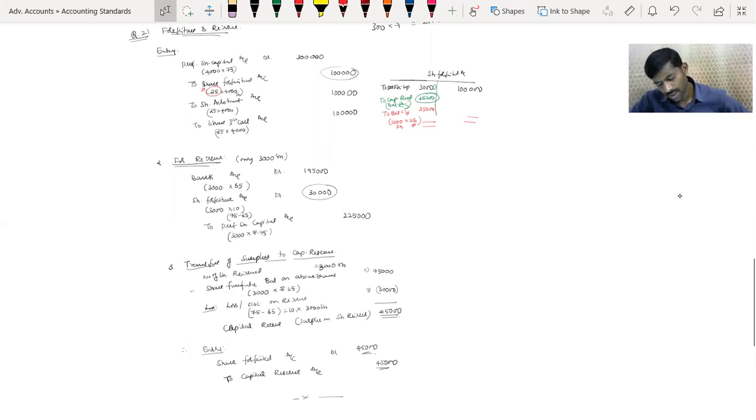So here only for the number of shares reissued, for that only we are supposed to calculate what is capital reserve. Friends, done with? Yes, sir.